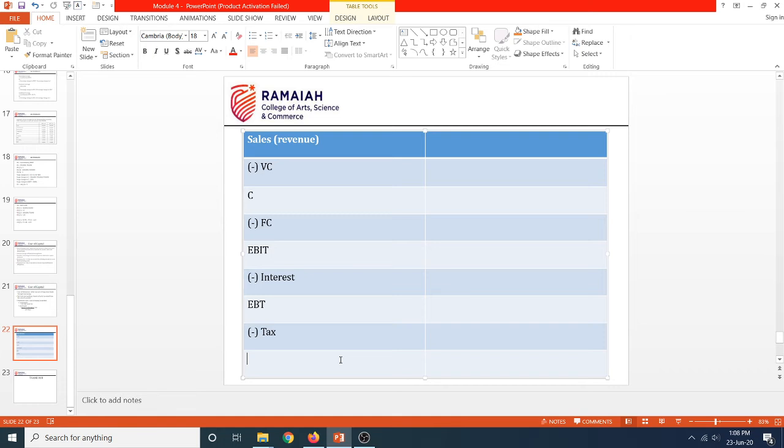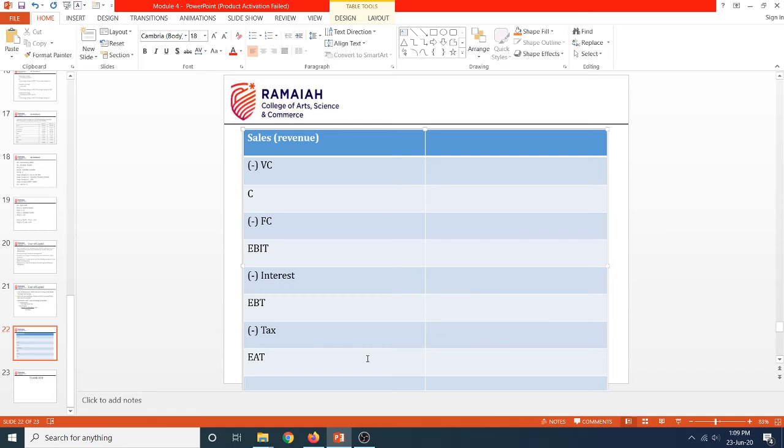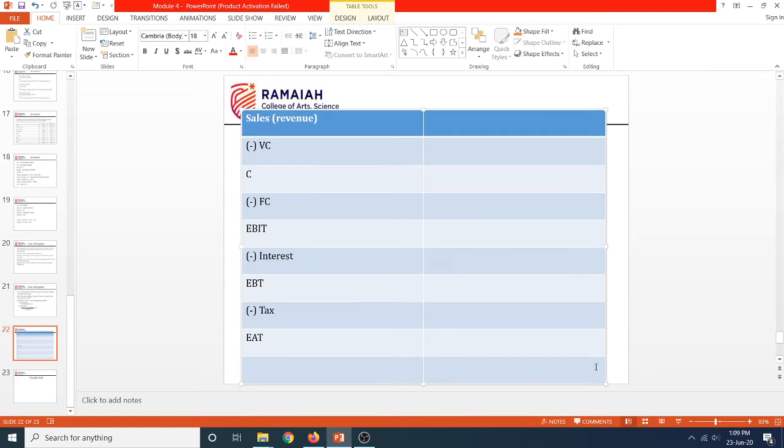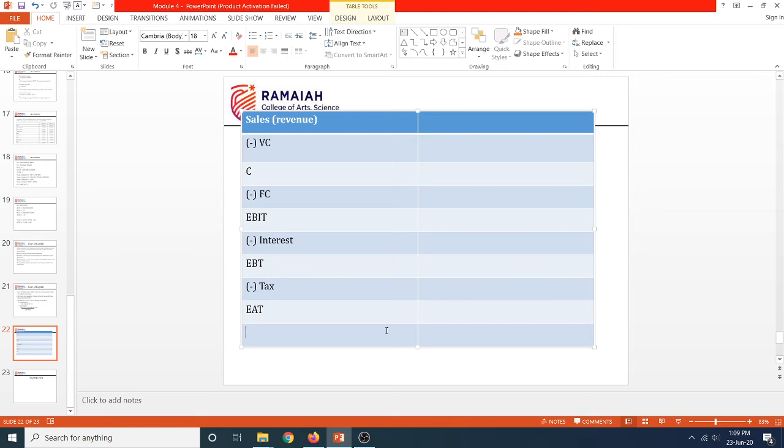Right. Now we arrive at something called EAT, earnings after tax. Now you give the preference dividend. Now you arrive at earnings available to equity shareholders, right? So this amount, whatever we arrive at here, belongs to your equity shareholders.